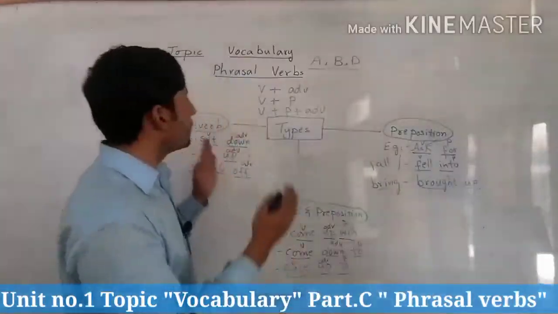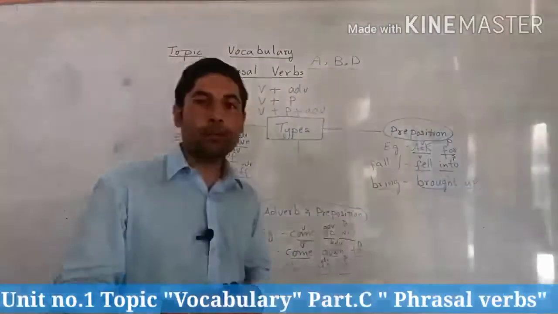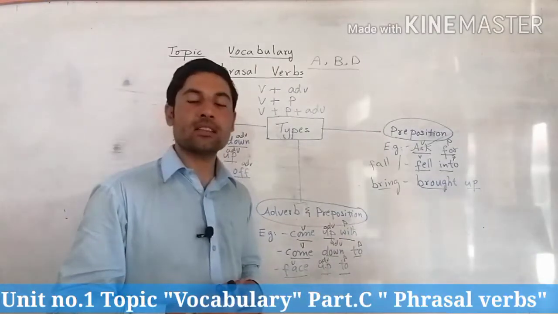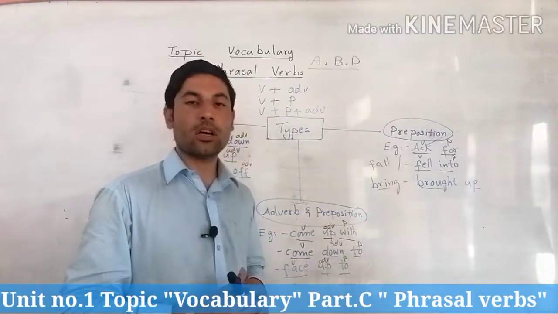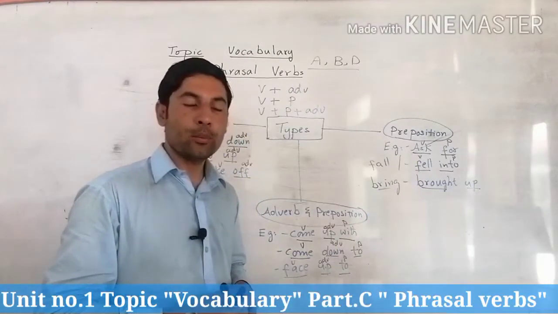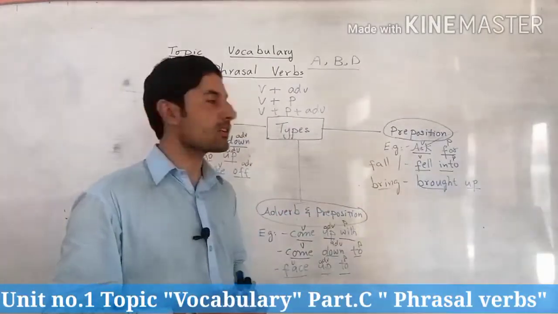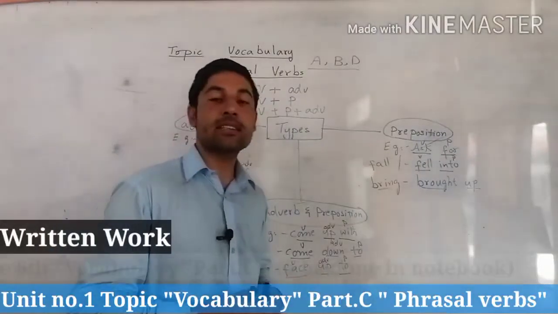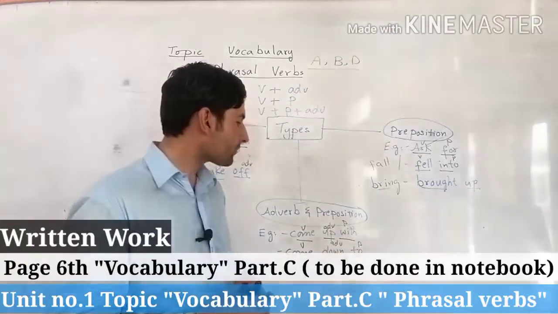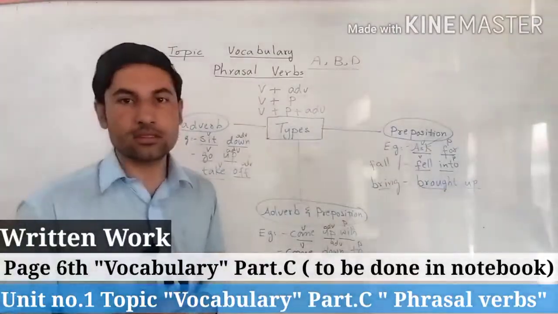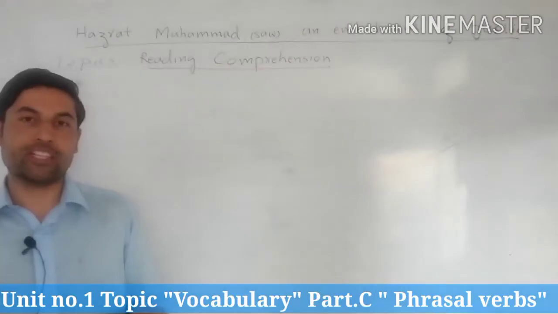So now let's conclude the topic. What is a phrasal verb? A phrasal verb is the combination of a verb plus a particle. A particle can be an adverb or a preposition or both of them. Clear? It means a verb followed by an adverb or preposition or both of them. That is called a phrasal verb, and it gives a single semantic meaning. Clear? So this was something about the phrasal verbs, question number 4, part 4 in the topic of vocabulary.